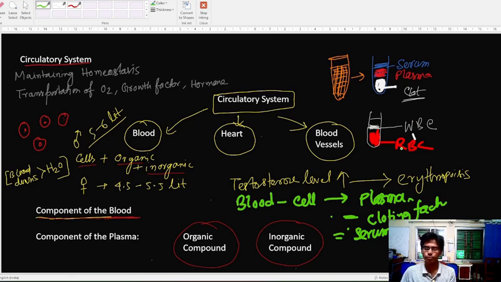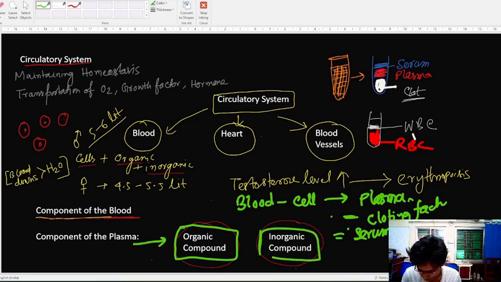Normally the centrifugation is done at 4000 rpm for 5 minutes, and then it will be separated. By pipetting, you can remove the plasma section, and you can take out the white layer, the white blood cells. If you want to isolate DNA, we can take it from white blood cells. RBCs don't have a nucleus, so you cannot get much DNA, but for a hemolysis experiment, RBC is completely fine. The plasma is a combination of organic and inorganic compounds.